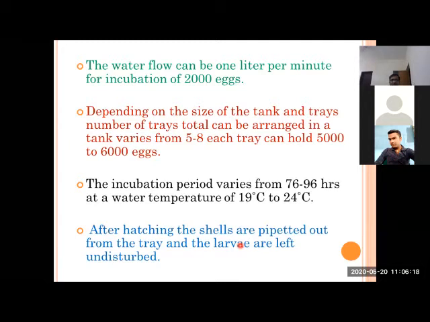As and when in between you see that there is some unfertilized egg, you will be very comfortable to identify the fertilized and unfertilized. There is some whitish character in unfertilized eggs, and fertilized eggs are always transparent. You can identify it easily, and these unfertilized eggs are pipetted out. With some pipette or dropper you can take them out, and you have to see daily, in early morning, daytime or evening time. As and when you see that an egg is not good, you have to remove it. Otherwise, there may be some fungal problems.